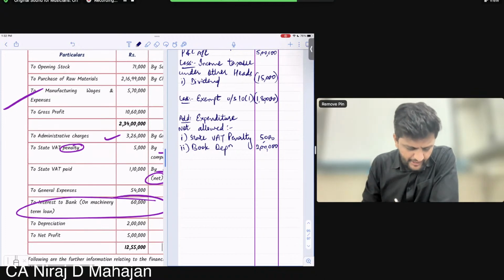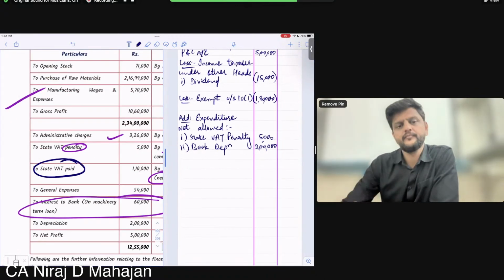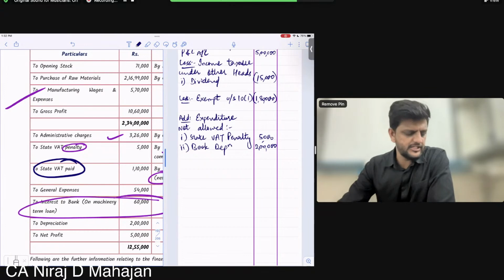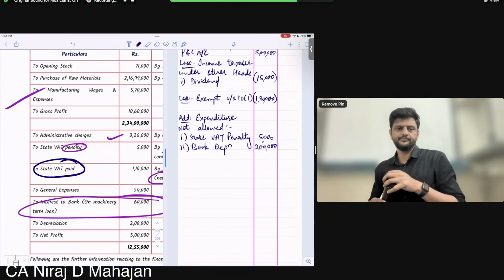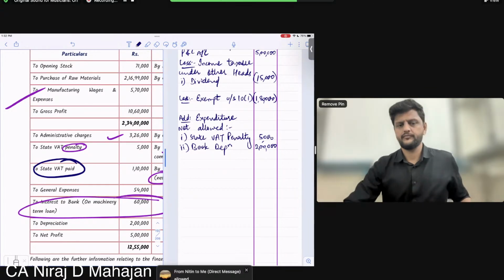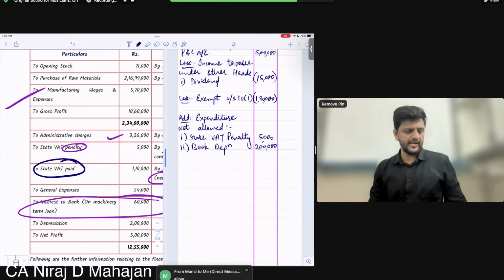Tell me about this. State VAT paid is allowed or not allowed? State VAT paid or indirect taxes paid, allowed or not allowed? Indirect taxes children is allowed, income tax was not allowed. Good. Very good. Should I go ahead, everybody? Yes.